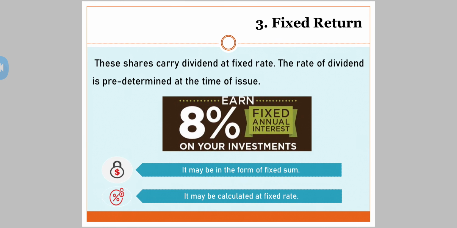The third point you have got as fixed return. We have earlier seen in the meaning, the rate of dividend is fixed. Secondly, it is decided when the company issues its shares. These shares carry dividend at a fixed rate. The rate of dividend is predetermined at the time of issue. You can see in an example, earn 8% fixed annual interest on your investment. Here, what is the interest?